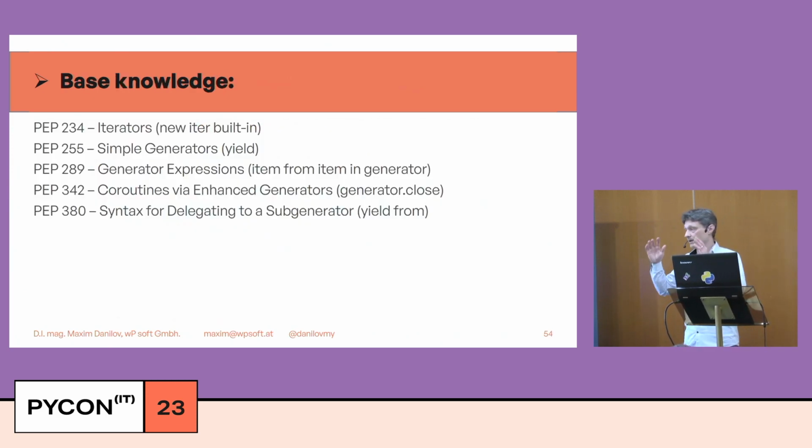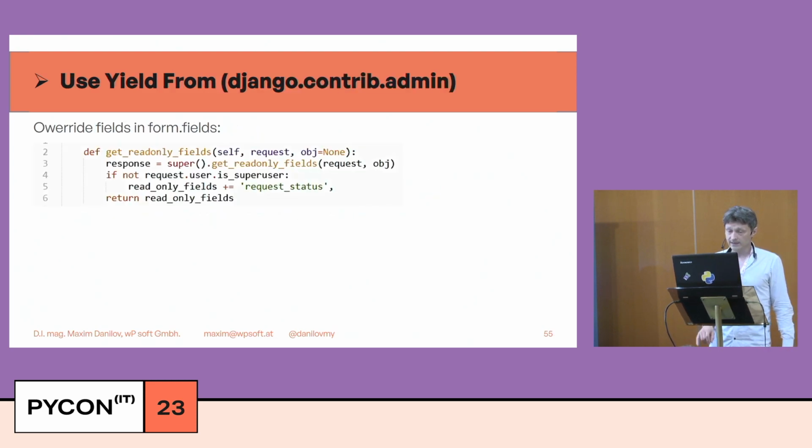And I like close. We use close everywhere instead of break or other possibilities. Okay, and the last important information is yield from. I like this PEP. Why? It helped me to be efficient in my code.